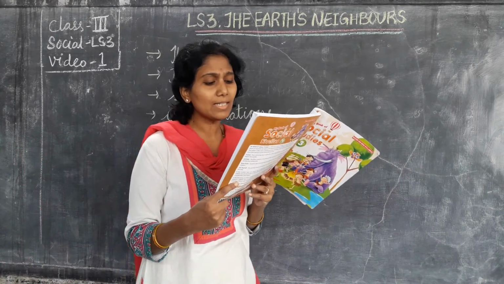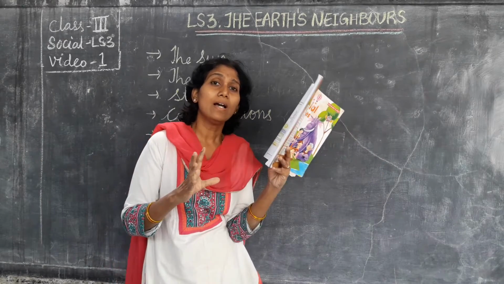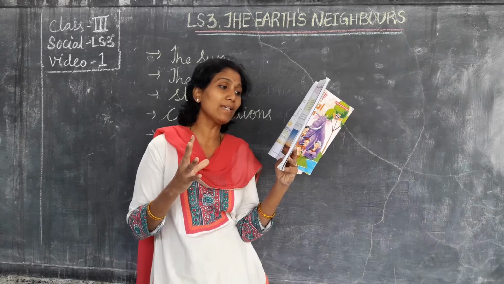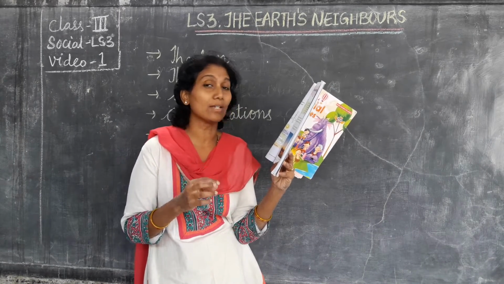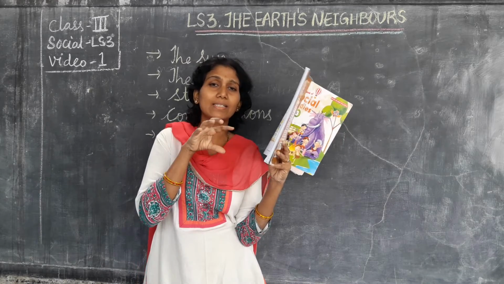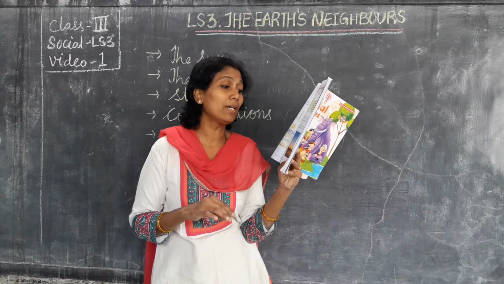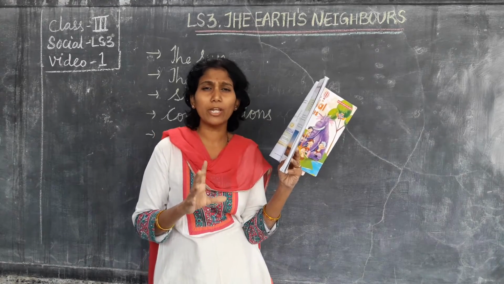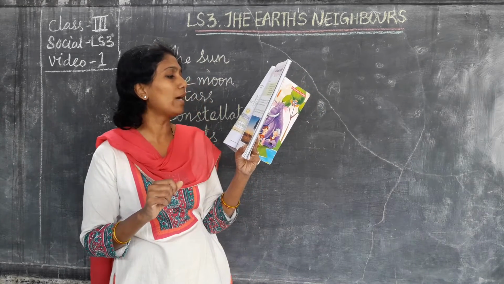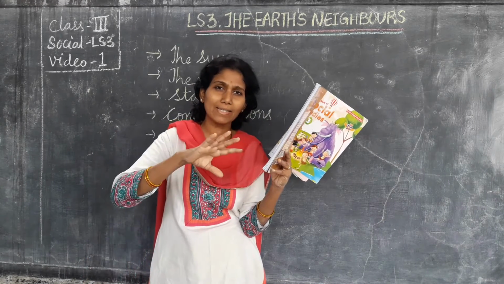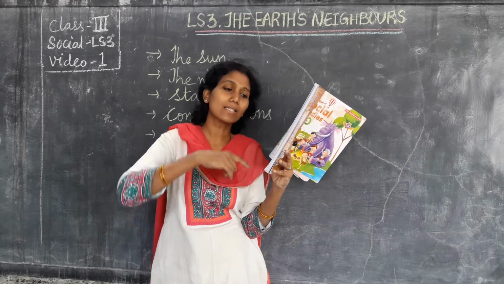The sun is a star made up of hot burning gases. It is at the center of the solar system. It is much bigger in size than the earth. All the planets move around the sun.